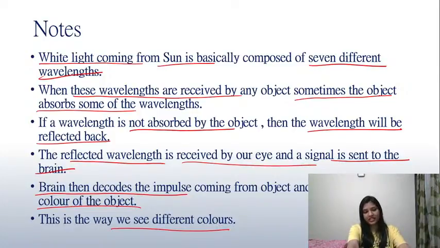But the question is still कि okay, we understood white light has got 7 different combinations and we understood how reflection plays a good role in seeing colors. Okay, but how is it like हमारा brain is so sharp that it can differentiate between a yellow shade and a yellow and an orange color or a red color and a pink color? How is that possible? Let's get a deeper understanding of this part.